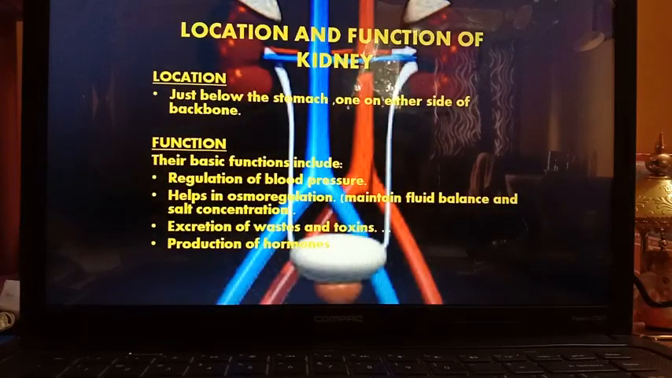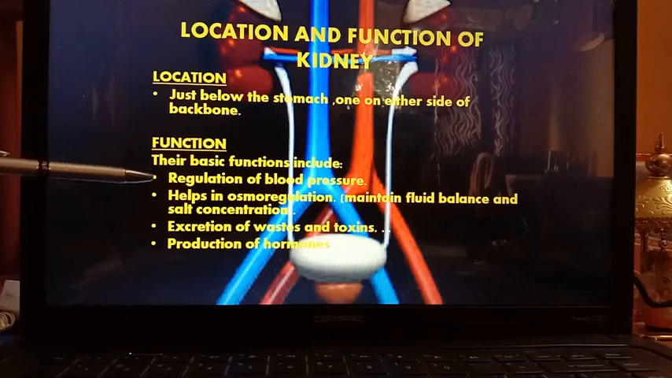Next is the location and function of kidney. Kidney is mainly located just below the stomach, one on either side of the backbone or vertebral column. Now, what are the main functions of the kidney?